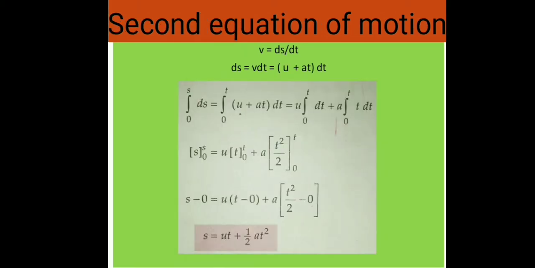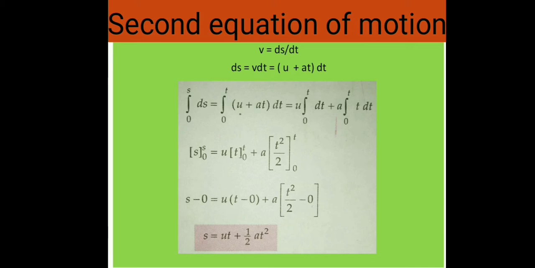Now come to the second equation of motion. We already know that velocity can be defined as v equals ds upon dt. On simplification, ds equals v dt, and replacing v equals u plus at, we get ds equals (u plus at) dt. Now again we will consider time t equals 0, distance traveled equals 0, and when time t equals small t, distance traveled will be small s.